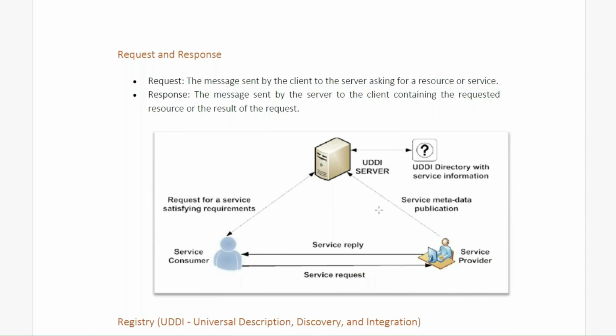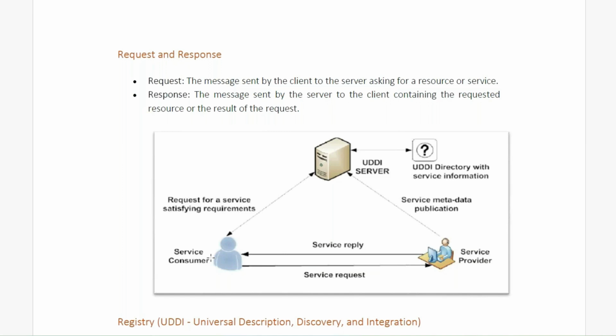If the relevant web service is available, the service consumer will start using that. How will he use it? So the service consumer will send the information in the form of a request. For example, it can be assumed that the service provider has created a web service called weather information. So that is stored in the UDDI server or a registry. So the service consumer will go and check whether the service is available or not. Now he will pick that web service and he will try to send the request information.